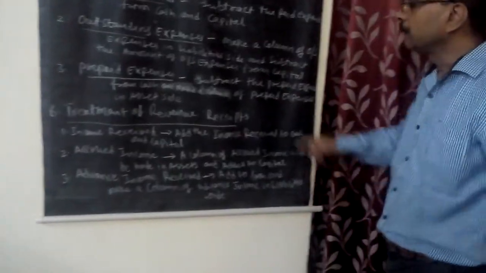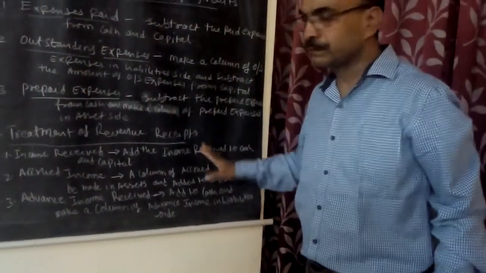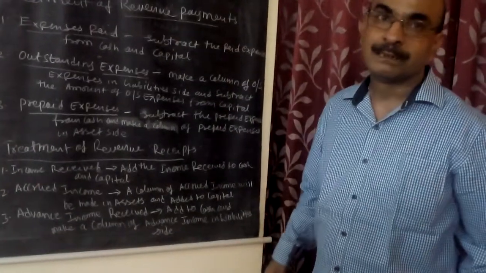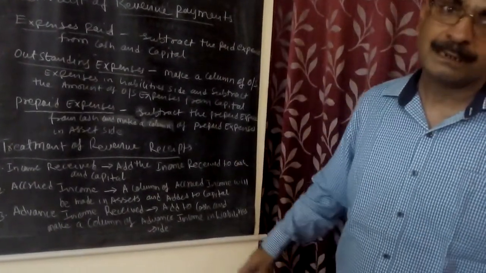I request you kindly go through that, learn it, and after that we will study the treatment of miscellaneous transactions. Okay, thank you.